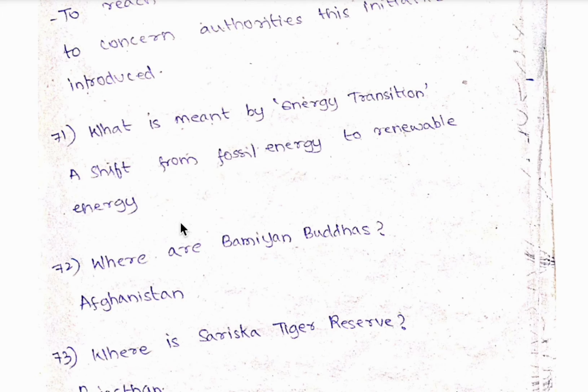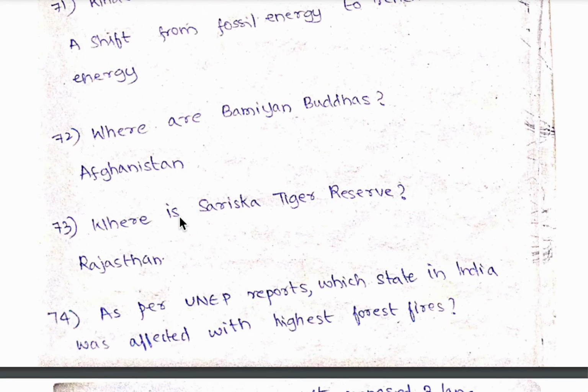71st question, what is meant by energy transition? So a shift from fossil energy to renewable energy is called energy transition. 72nd question, where are Bamiyan Buddhas? So they are one of the tallest Buddhist statues. So they are located in Afghanistan. So these are regarded as UNESCO World Heritage Sites also.